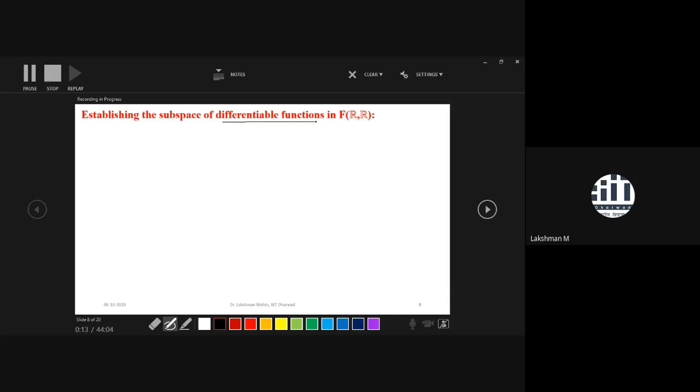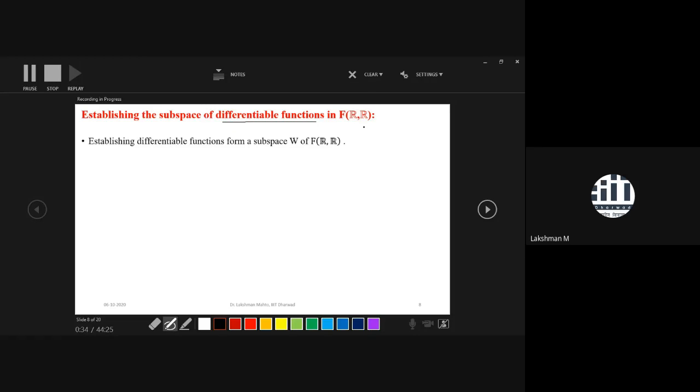So suppose we are taking W here. It is a collection of all differentiable functions from R to R. That means what are the differentiable functions? Like sine x, cosine x, and x square. All these are the class of differentiable functions.